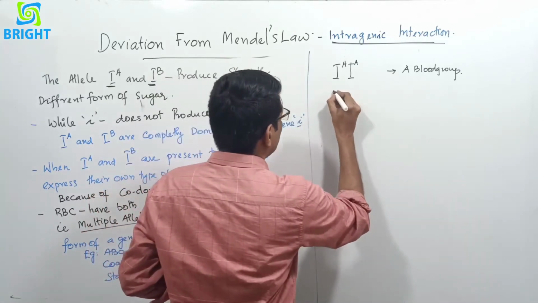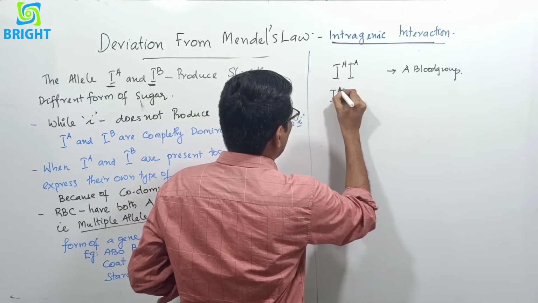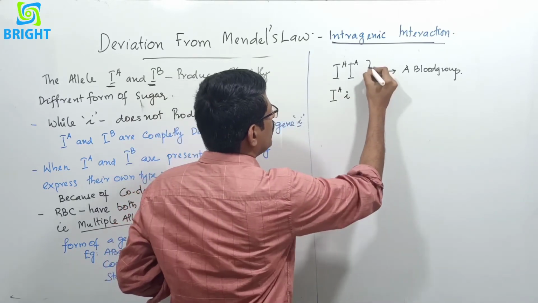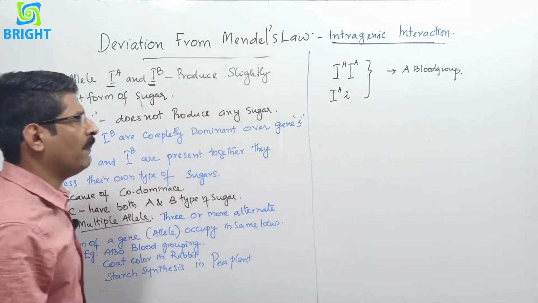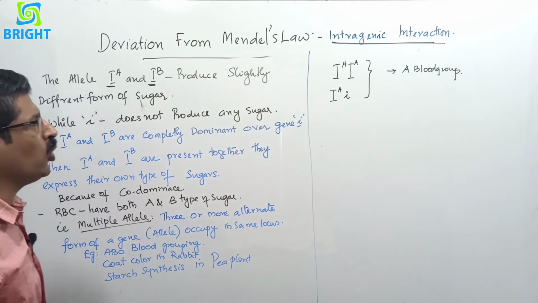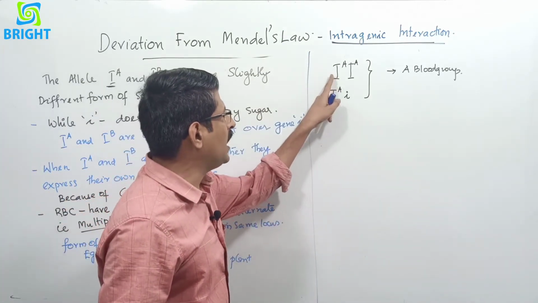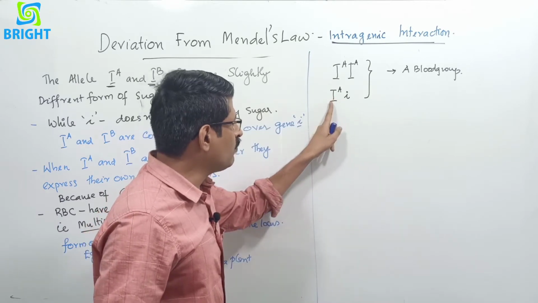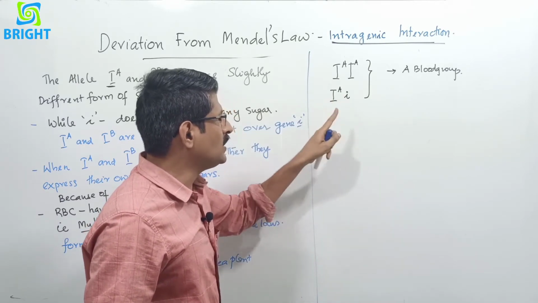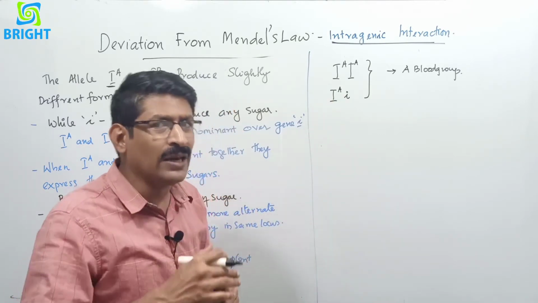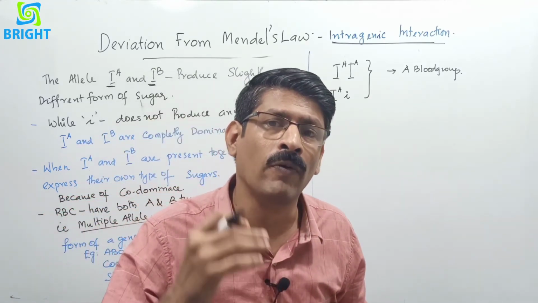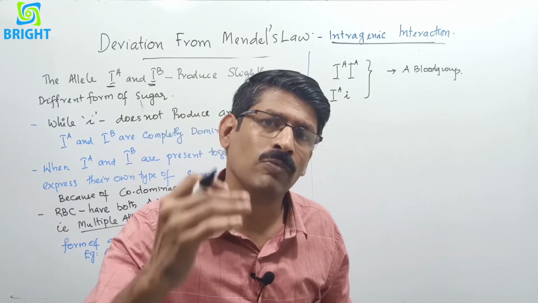So the genotype of A blood group may be capital IA IA or capital IA small i. Because when small i is present, it is completely recessive. That is, capital IA is dominant over small i.